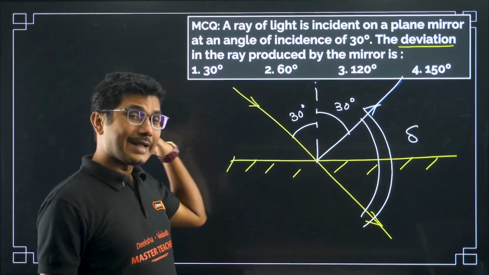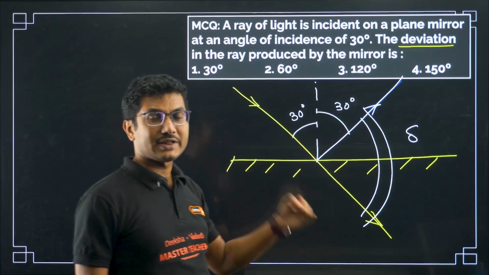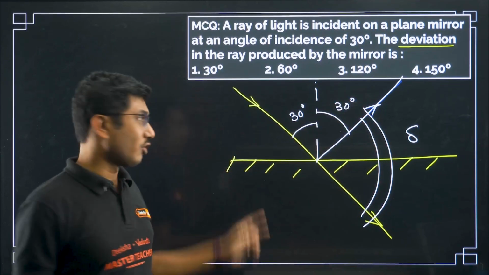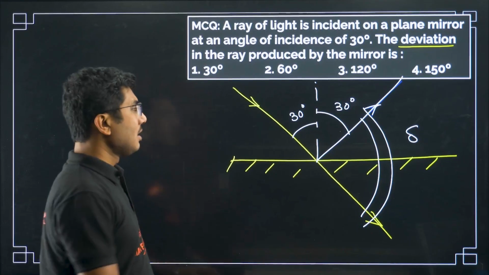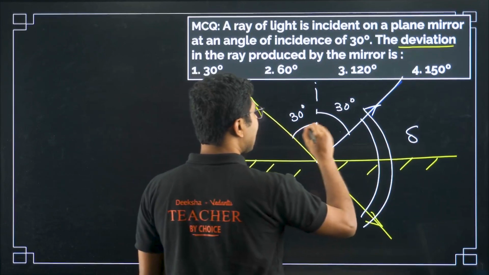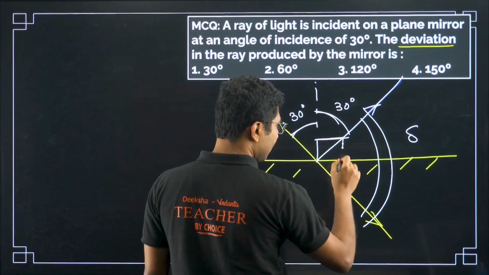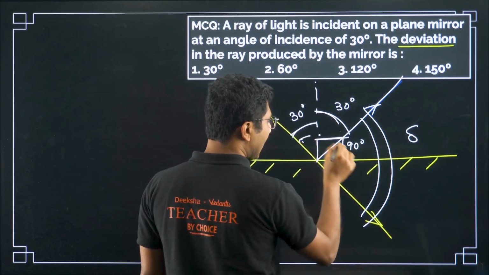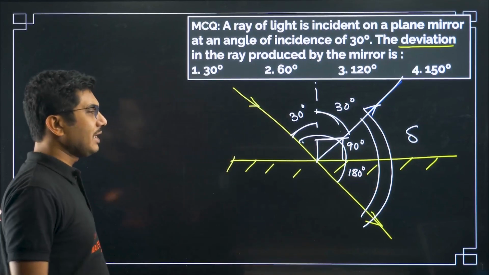It does not specific to reflection. It can happen for refraction, and in some cases diffraction as well. So this angle is called angle of deviation, original path versus output path or the final path. They asked you what is the angle of deviation in this case. So this angle is theta, this angle is theta. Also we know that this angle is 90 degrees, and this total angle, because it's a straight line, will be 180 degrees.